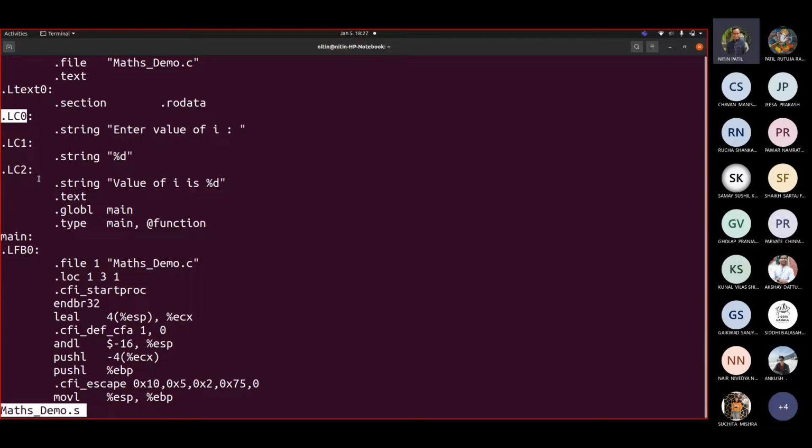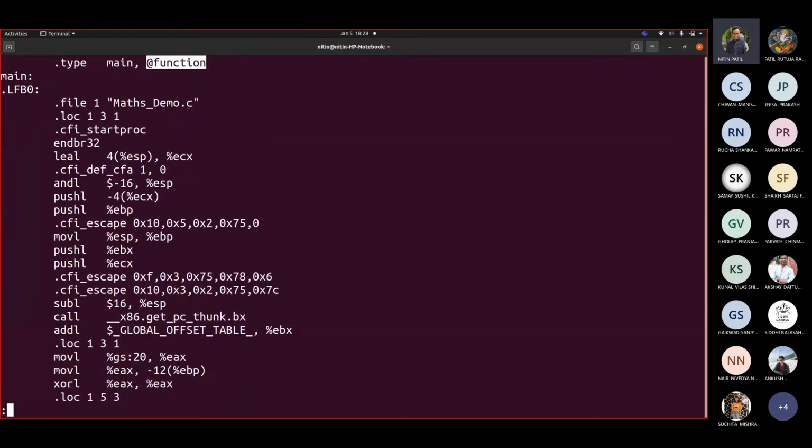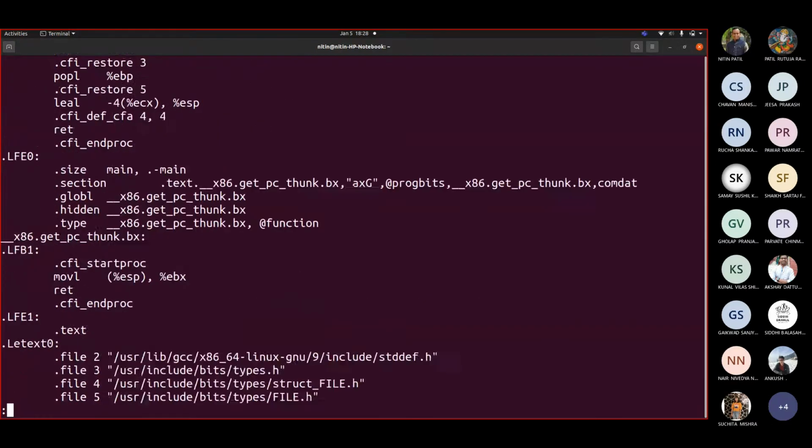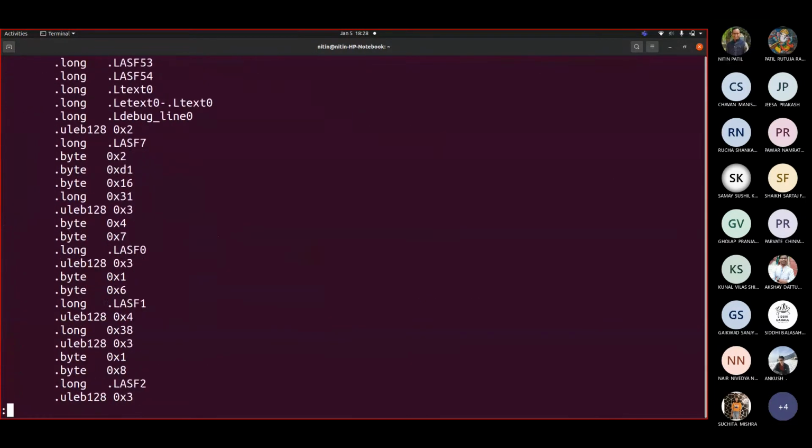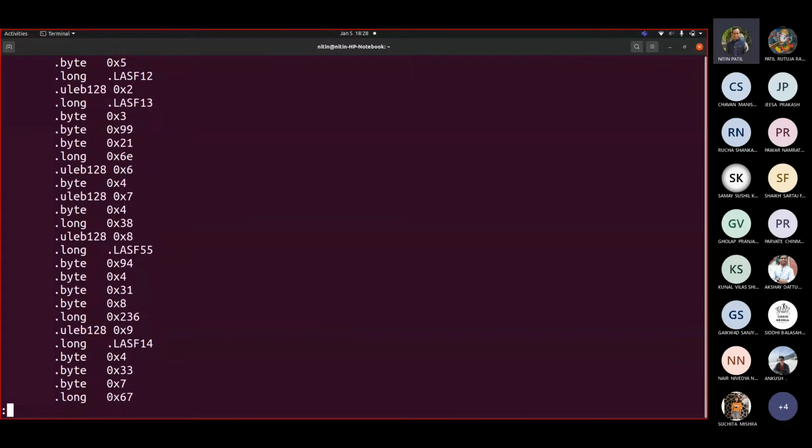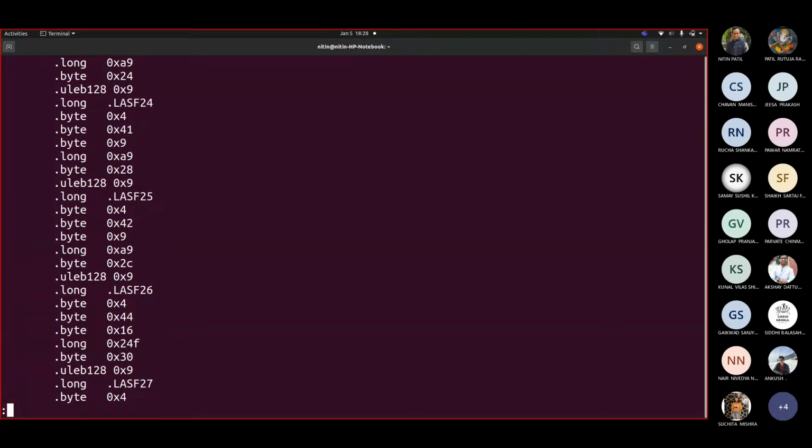Now recall when we ran gdb a.out without the -g option, it said no debugging symbols found. They are some part of it. One of the parts is this. Then it tells global main. Main is a function. Now see how your code is written in assembly code. This was the code generated for that C code which we wrote there.